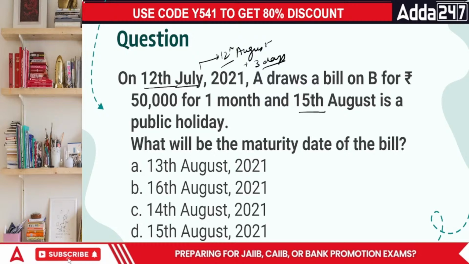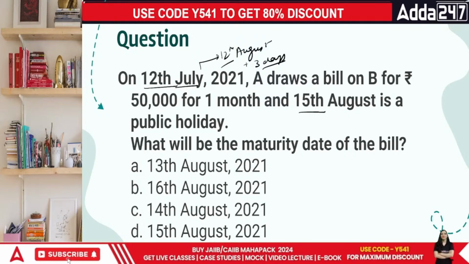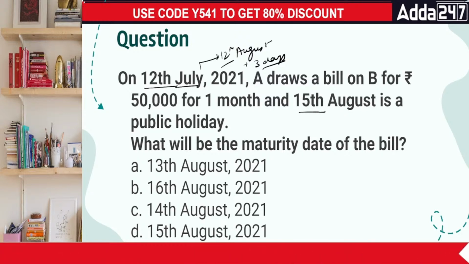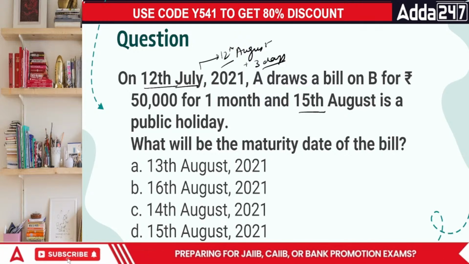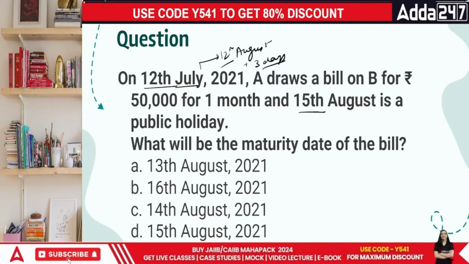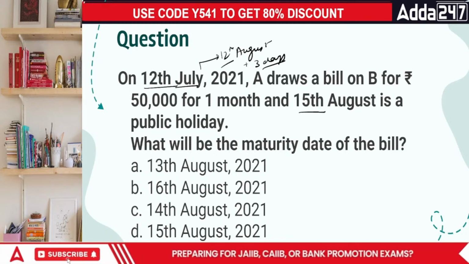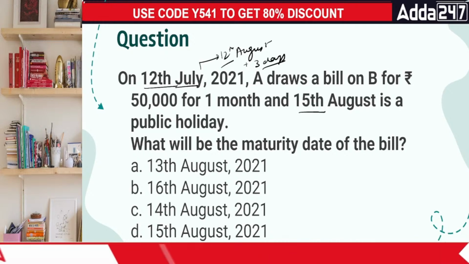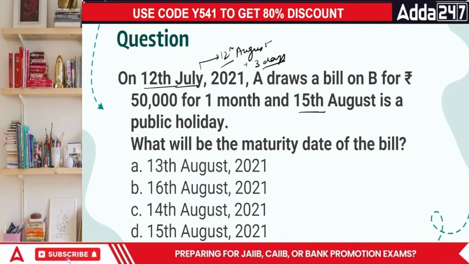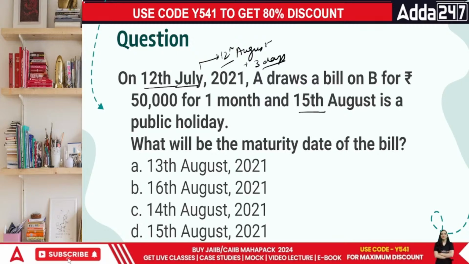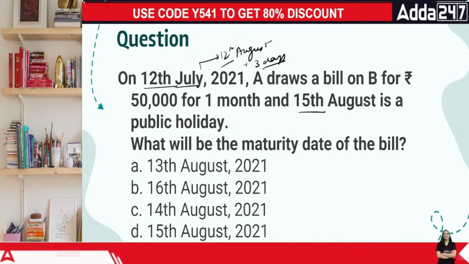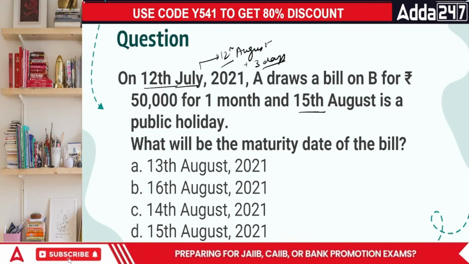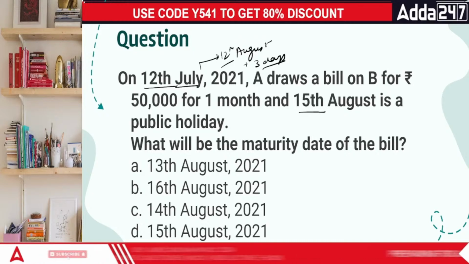Then what would be the answer in this case, everyone? Is 15th a declared holiday? Indeed it is. Then what would you do? When we talk about this 15th of August, 1 month is basically exact 14th of August. Done? What's gonna be the answer? Everybody, what's gonna be the answer in this case? The answer is gonna be 14th of August, everyone.